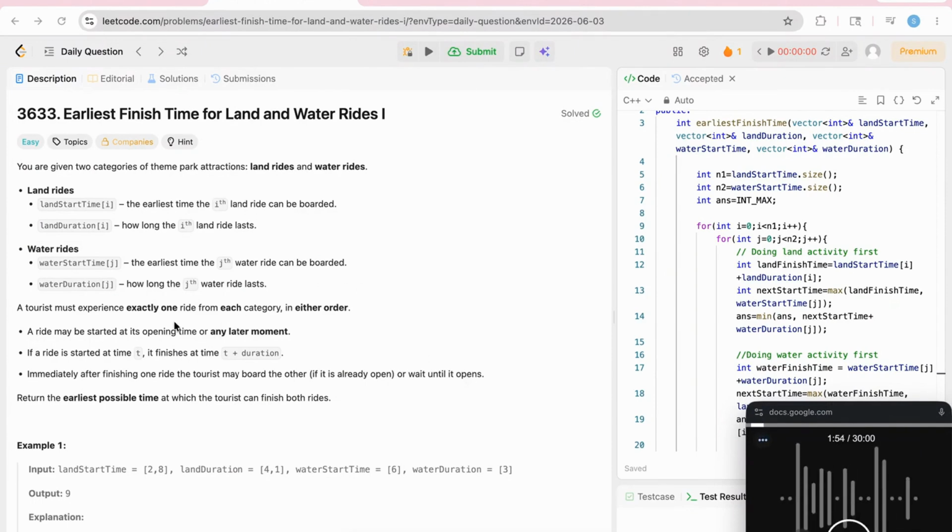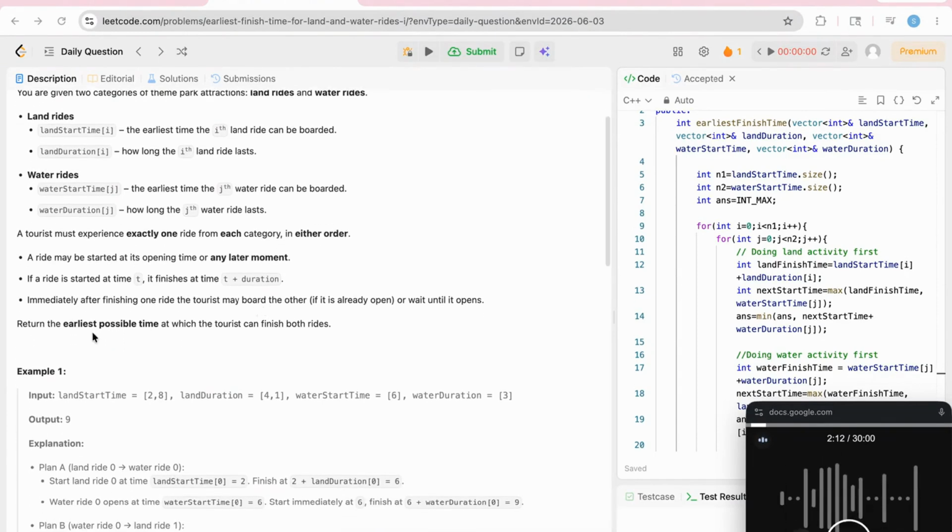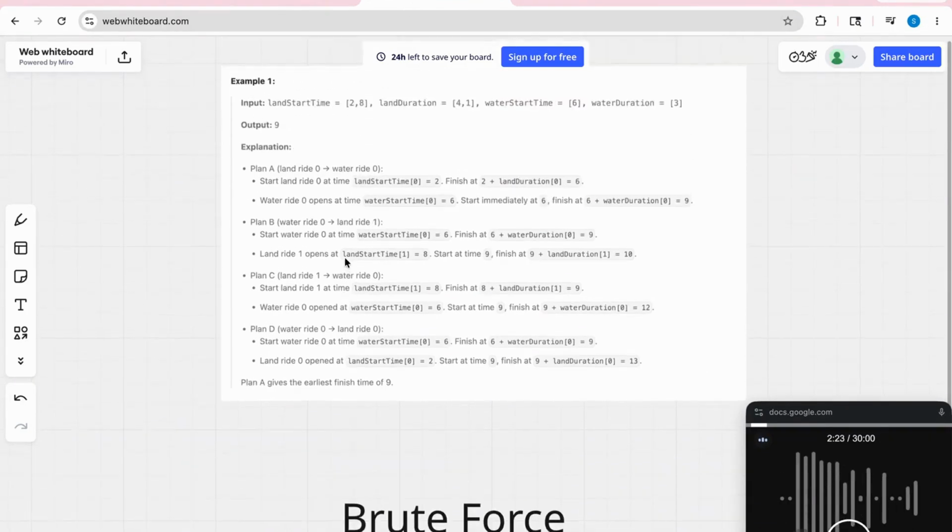If the ride completes at time t and the other ride is available at the same time t, the tourist can board. But if the next ride is not available at t, suppose it is available at t plus 2, then the tourist has to wait 2 units of time to take that ride. So we have to return the earliest possible time at which the tourist can finish both the rides. We'll take an example to understand this in a better way.